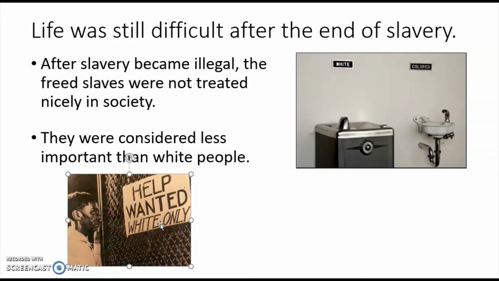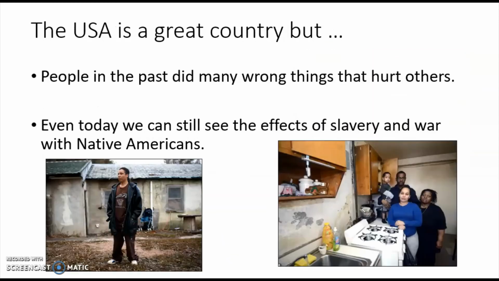We need someone to work for us, and then it says help wanted, white only. So he can't apply because he's black. It's not fair because black people were not given job opportunities. They were not given good education, and that has affected them over the years.